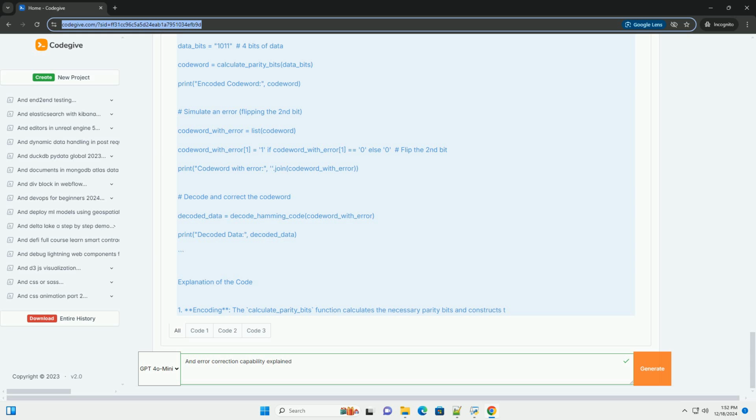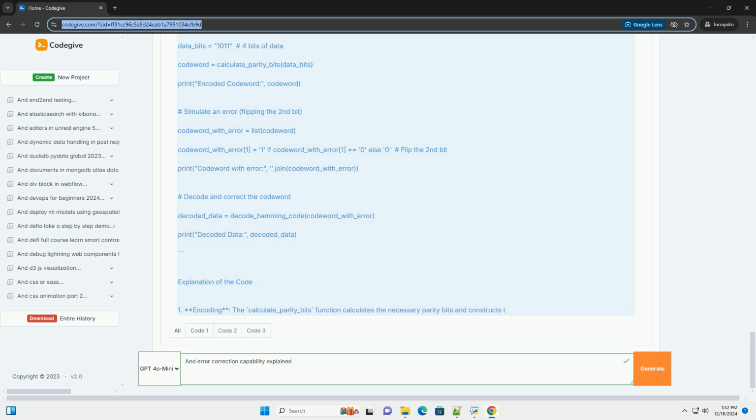Remove parity bits from the code word. data_bits = []. For i in range(1, n + 1): if not (i & (i - 1)) == 0, skip power of 2 positions. Continue. data_bits.append(code_word[i - 1]). Return ''.join(data_bits).